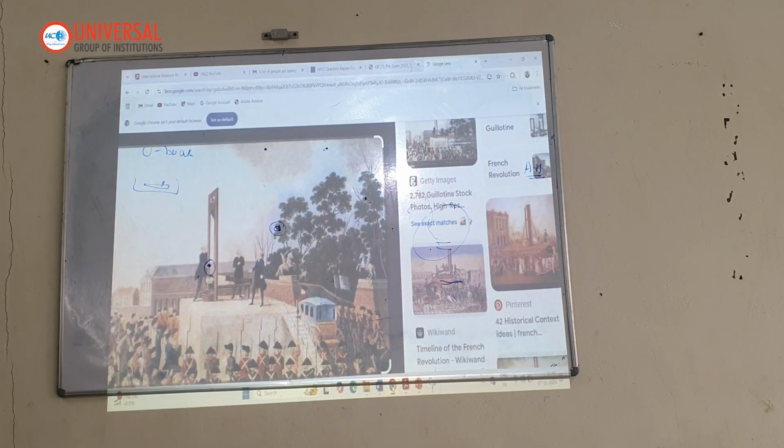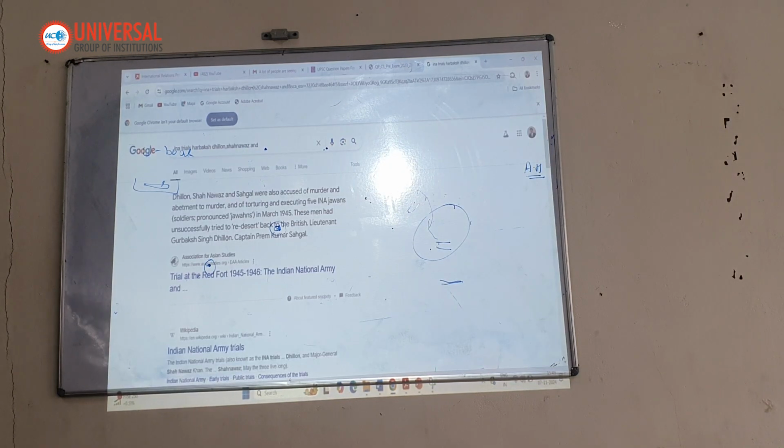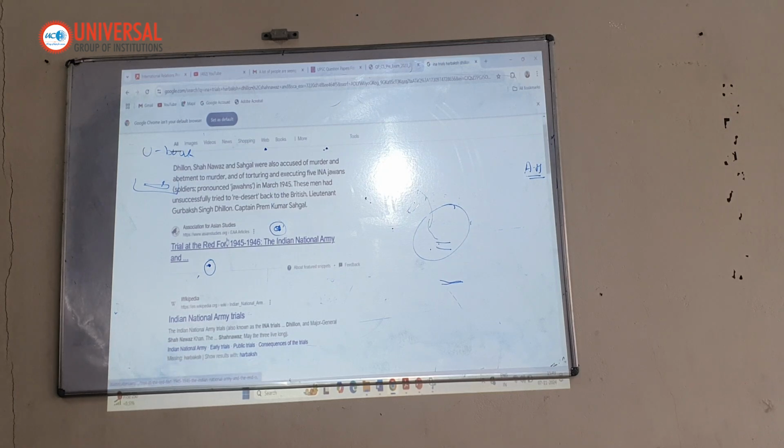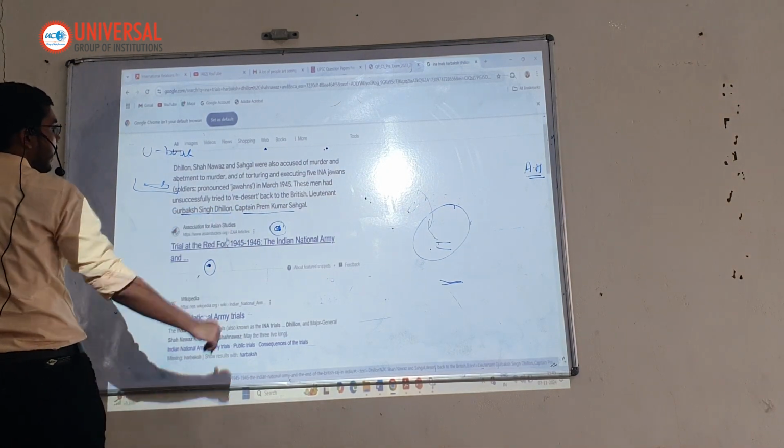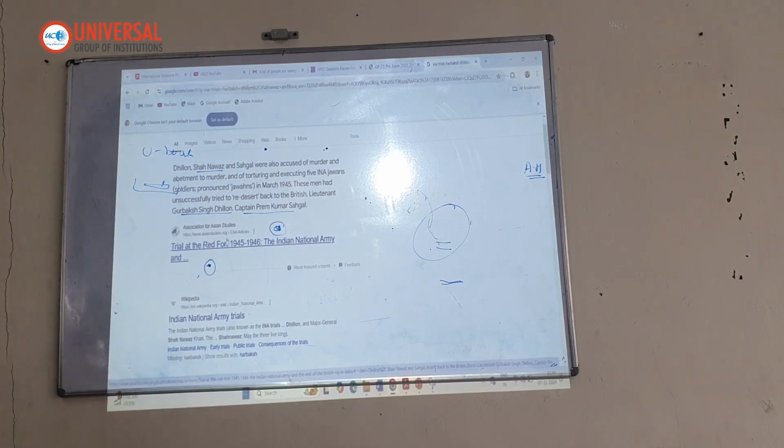I'll tell you the name. P.S. Sehgal, Prem Kumar Sehgal, who is the third person. Prem Kumar Sehgal, Percy Dillon, and Shahnawaz. These three were brought to the Red Fort to be hanged. And this led to a massive outbreak and a massive protest against the Britishers in March 1945.